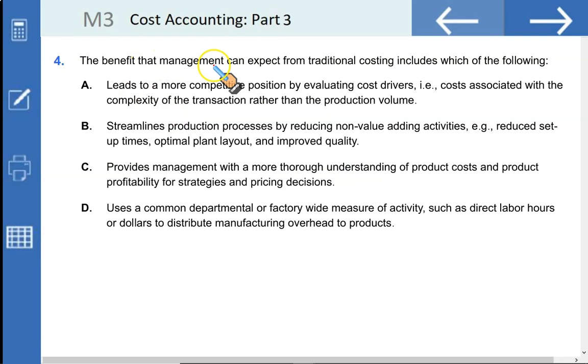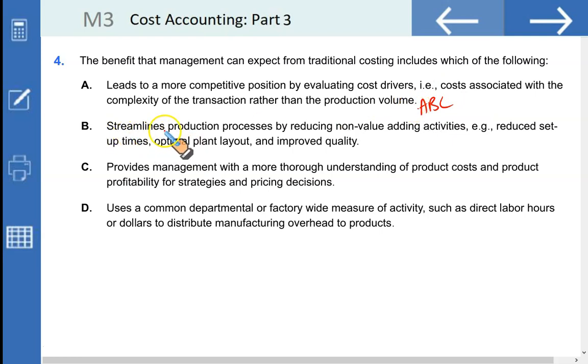The benefit that management can expect from traditional costing includes which of the following? Traditional costing leads to a more competitive position by evaluating cost drivers. What are cost drivers? Costs associated with the complexity of the transaction rather than production volume. This is true for ABC, not the traditional costing system. Wrong. That's the feature of ABC.